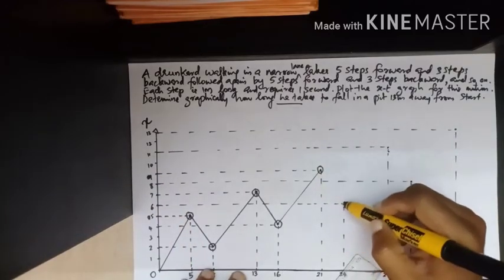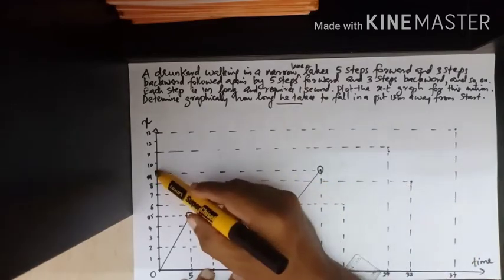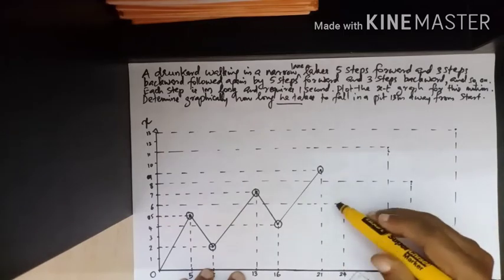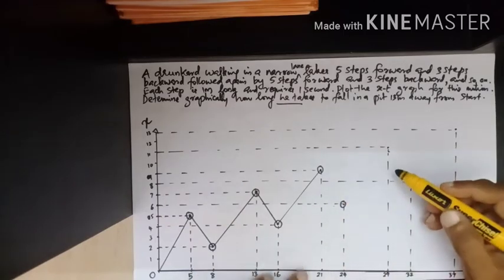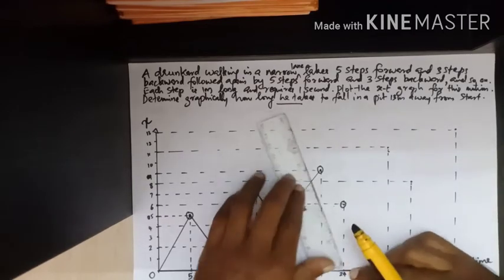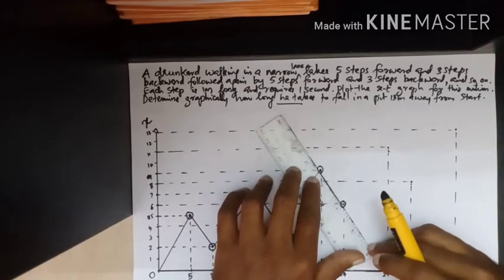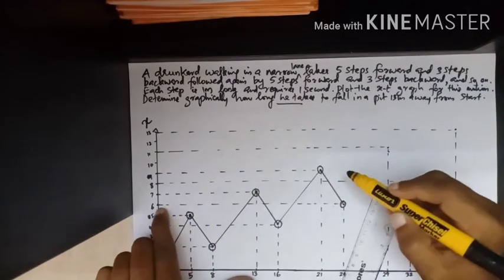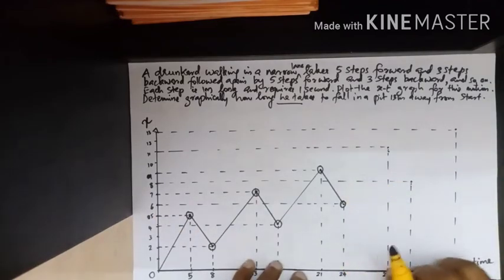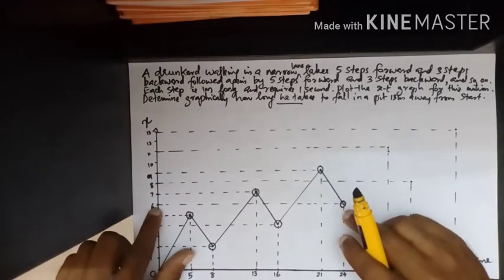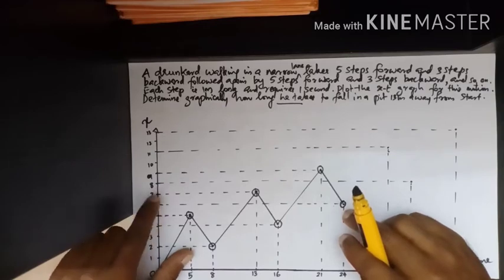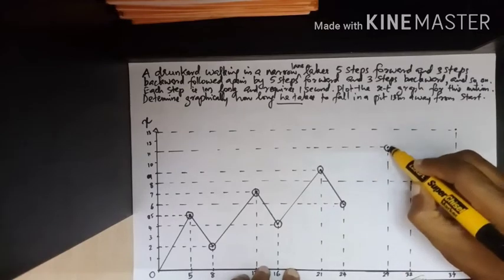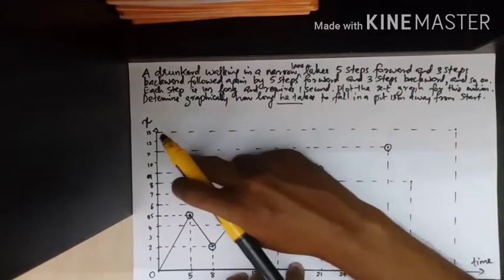Now what happens? Again he walks backward, 3 steps backward. From 9, 3 steps backward means 8, 7, 6. After 3 more seconds, he is at this position. Now he has come back, means in total 24 seconds. After traveling for 24 seconds, he has reached back at the position 6 meters. Again in 5 seconds, he advanced 5 steps forward. From position number 6, he advanced 5 steps forward: 1, 2, 3, 4, 5. Here he is at a position of 11 meters. So in 29 seconds, he has reached 11 meters.